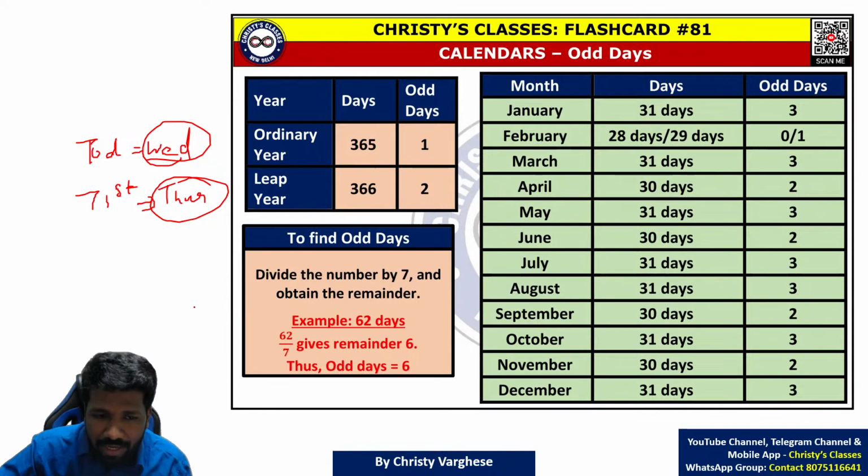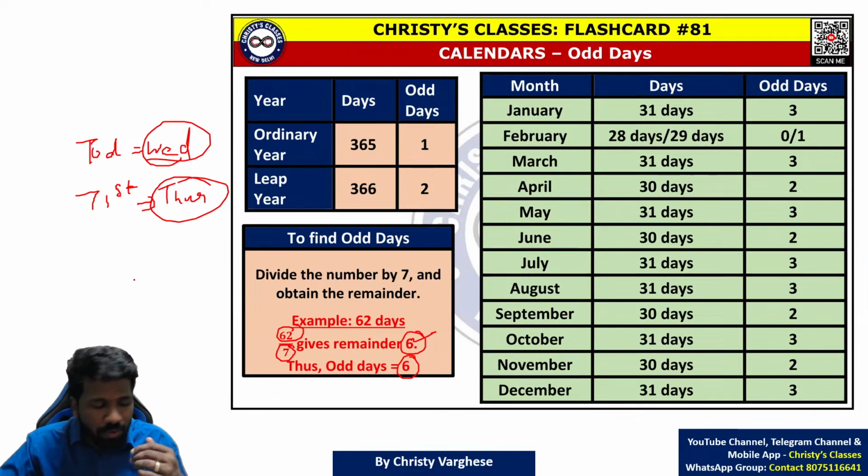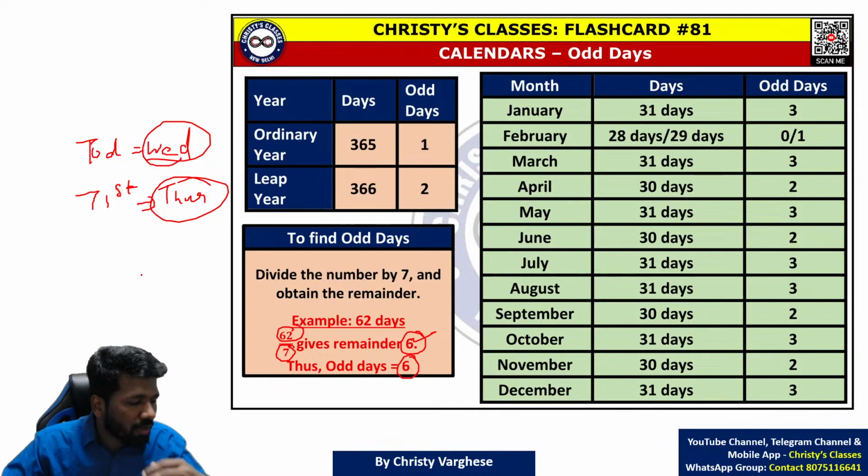Odd days, mathematically to find it: how many odd days are there in 62 days? Divide it by 7 and take the remainder. 56 plus 6 is 62, so 6 is the remainder. That is called odd days. Or, 62nd day from today means 56th day from today is the same day itself. If today is Wednesday, 56th day is also Wednesday. 56 plus 6 is 62. So Wednesday plus 6, that is Tuesday. Wednesday plus 6 is the same as Wednesday minus 1.